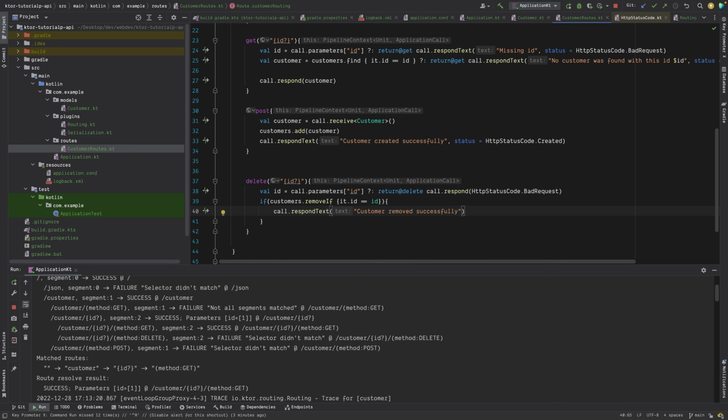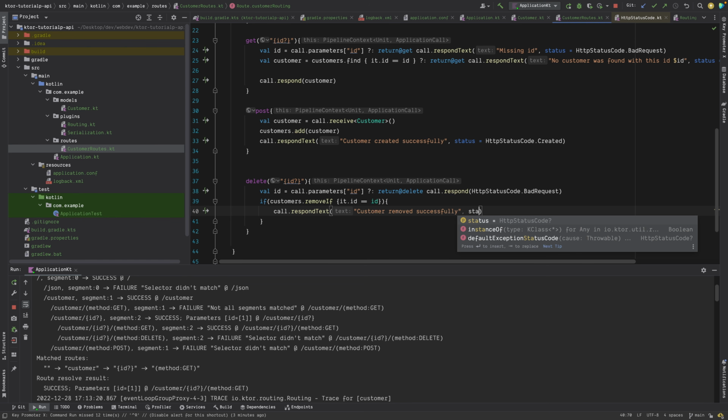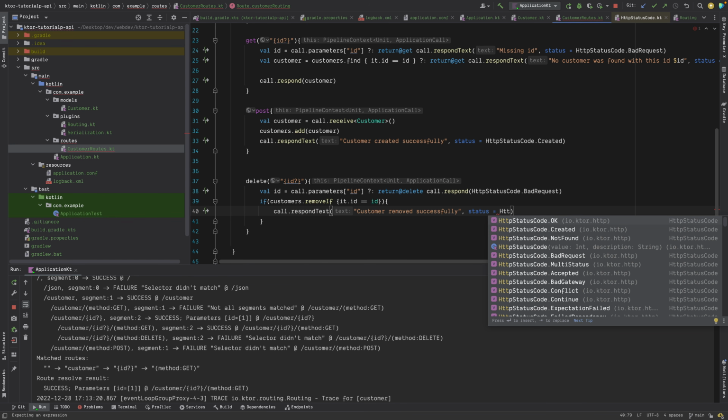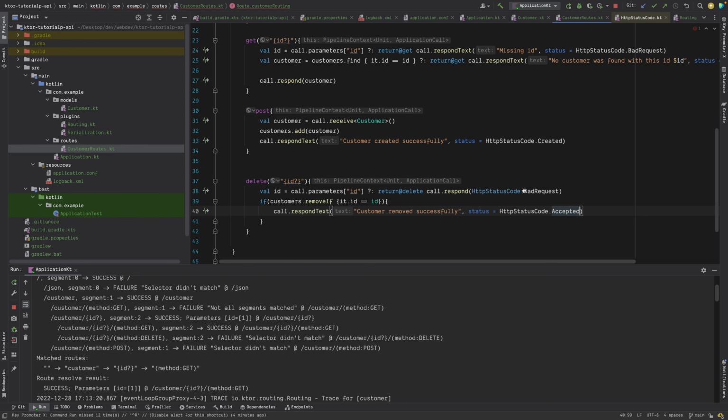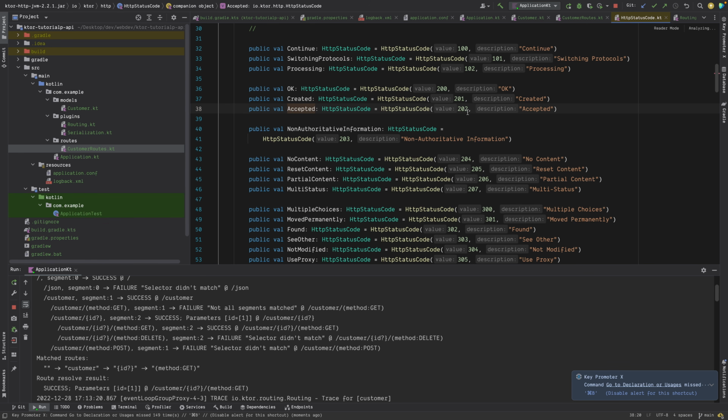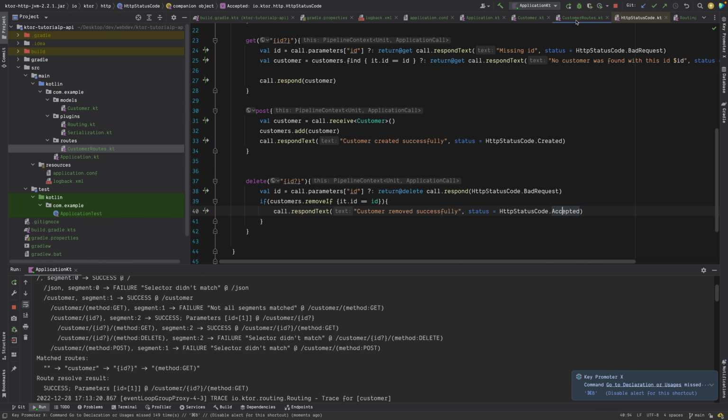And then we can give a status code as accepted. So we can just say HTTP status code as accepted. If you go inside accepted, you will find that it is 202, right?